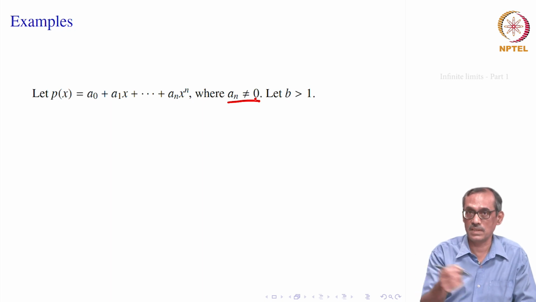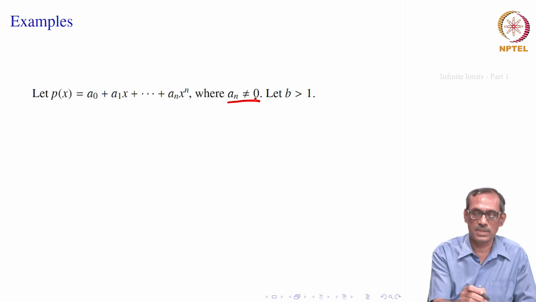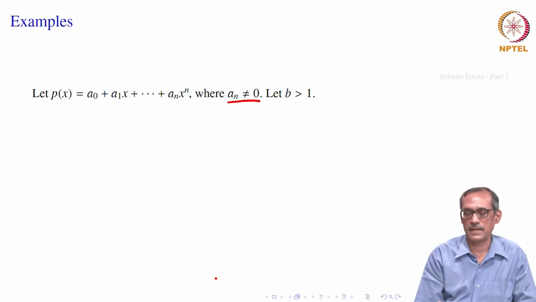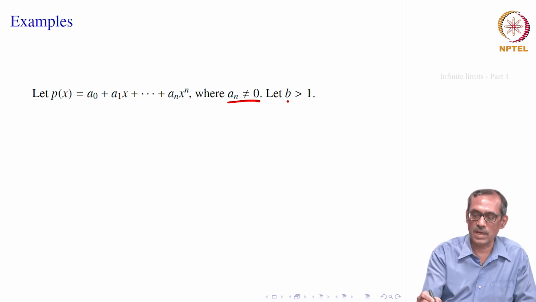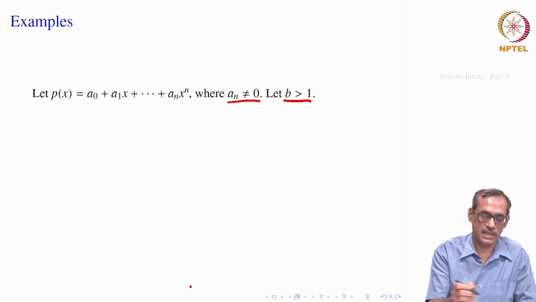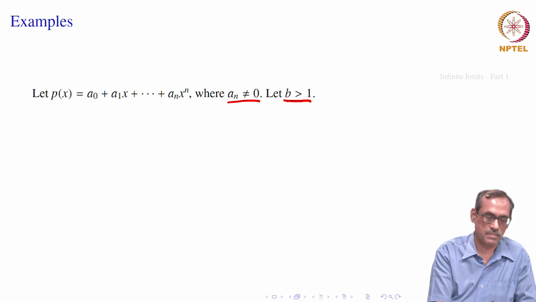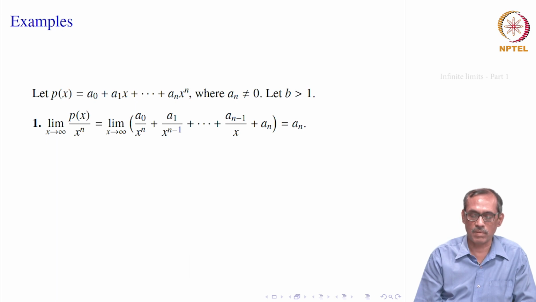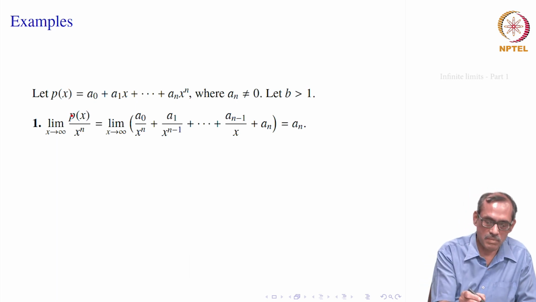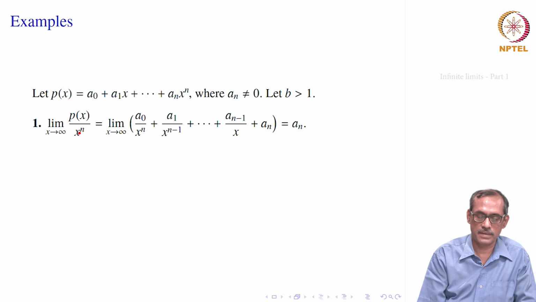If a_n equals 0, its degree can become smaller. So, we say that p(x) is a polynomial of degree n, and suppose I choose a number b that is bigger than 1; it will be coming up why we choose this b. Okay. So, the first problem says find the limit of p(x) divided by x to the power n.